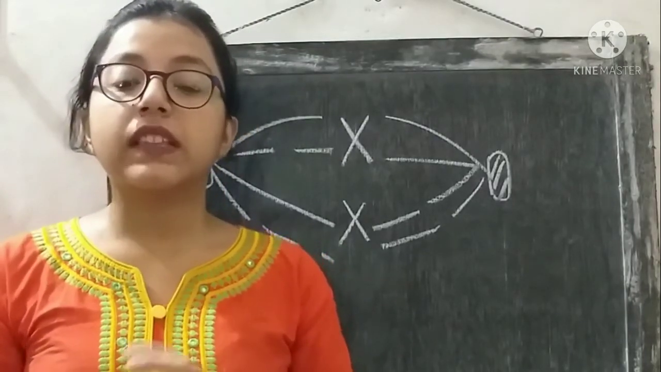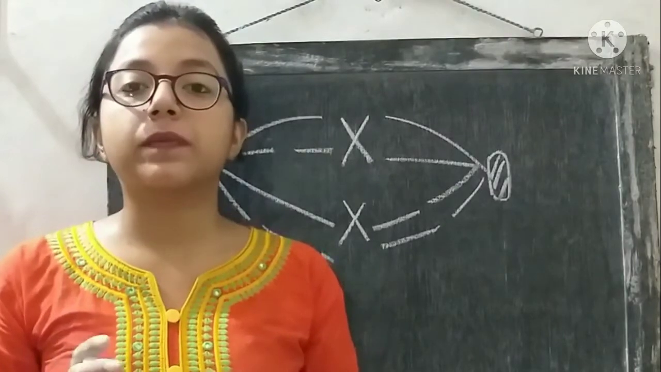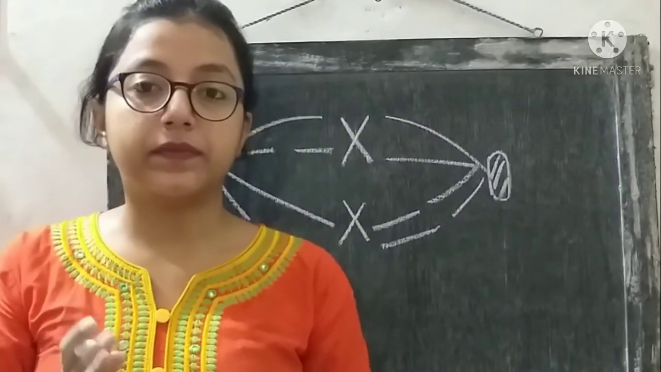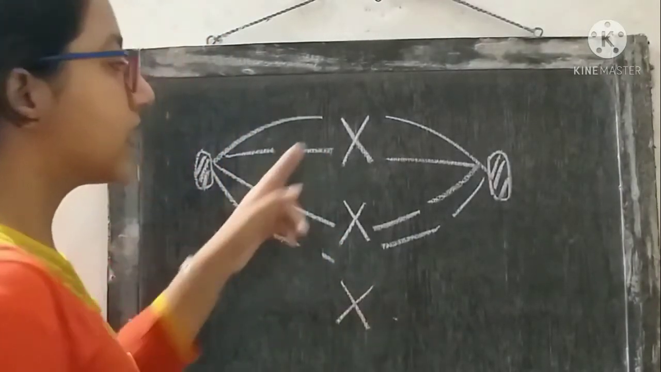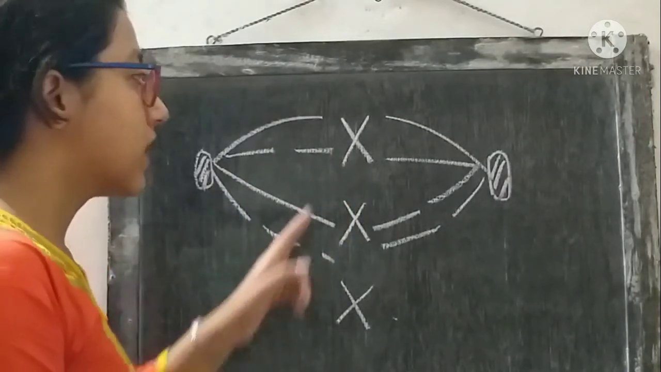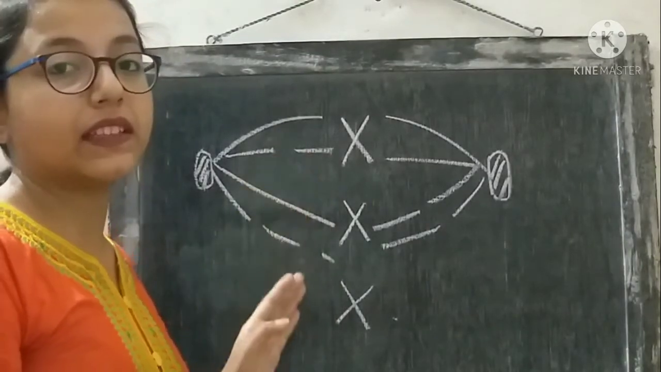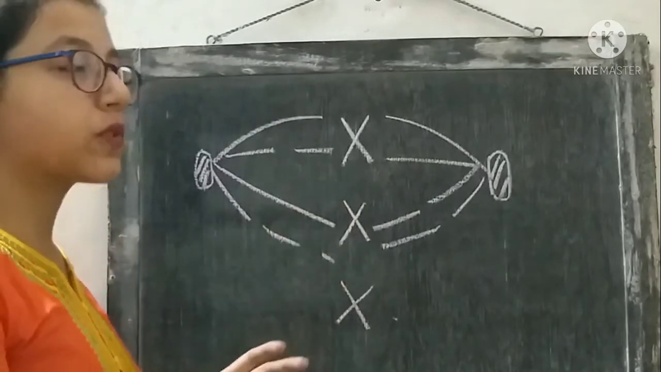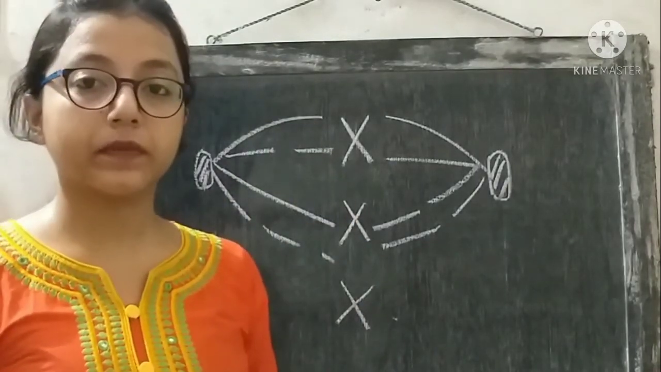So, in the metaphase stage of mitosis, what happens? The chromosomes that contain the DNA align at a single plane of the cell, and this plane will look like this. These cross signs indicate the chromosomes. So these chromosomes align at a single plane in the parental cell. And why do they align at a single plane?